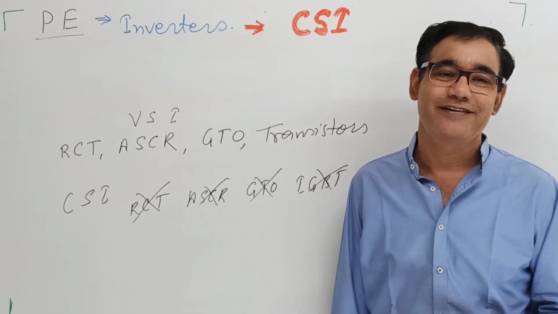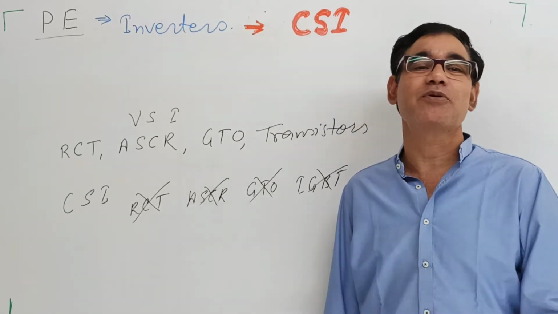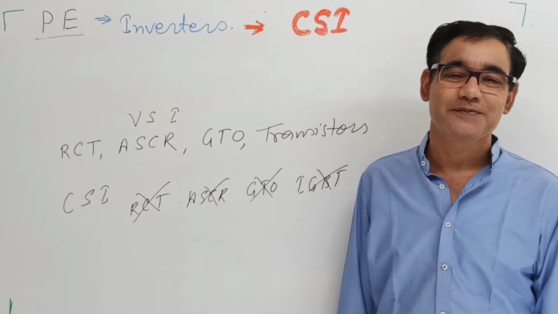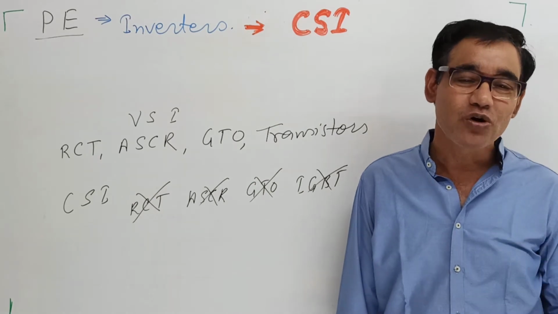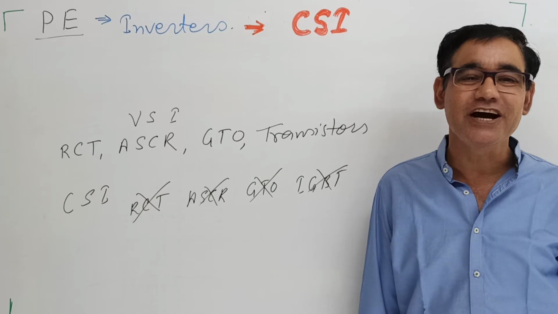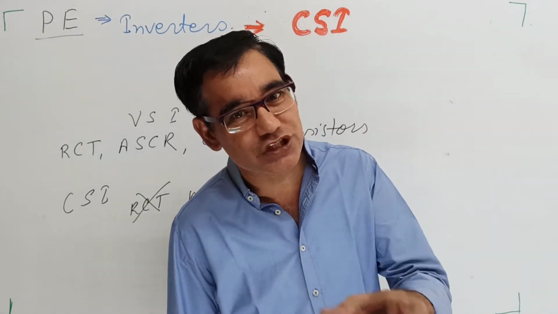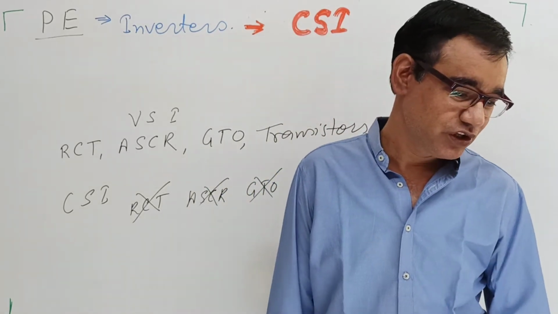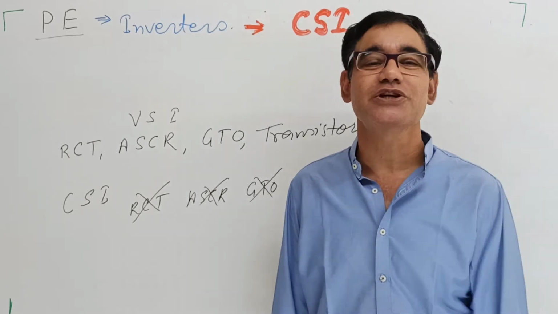It is required. It is the essential property. That's why these switches cannot be used in current source inverters. So basically the SCR, the higher voltage blocking capability switches, are generally used for current source inverter circuits.